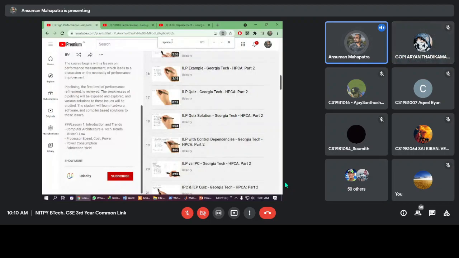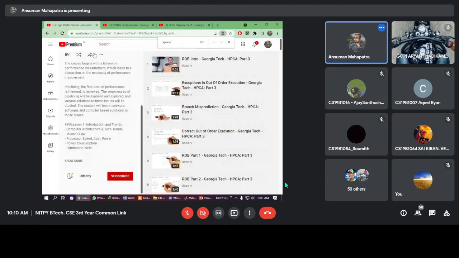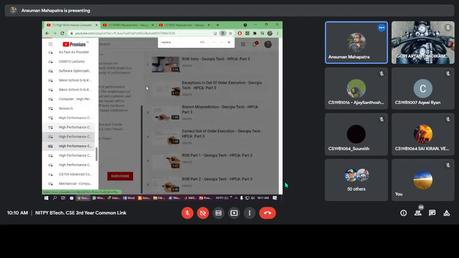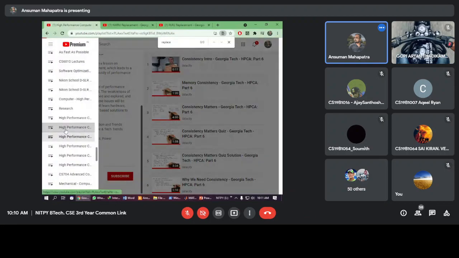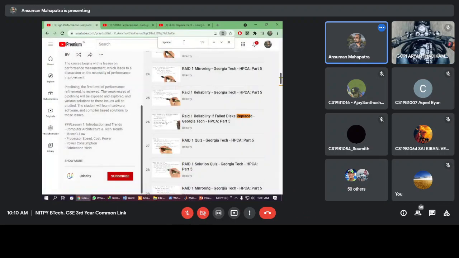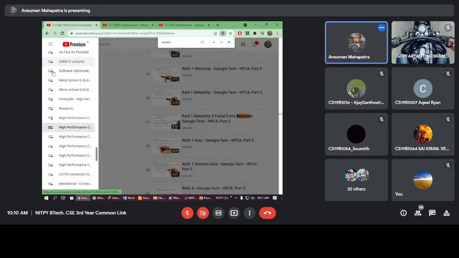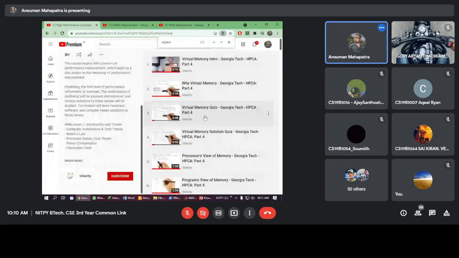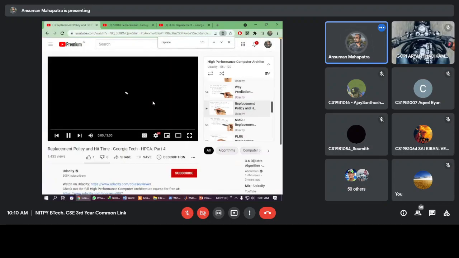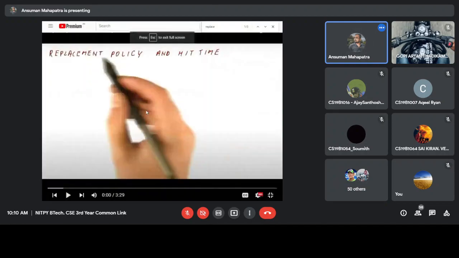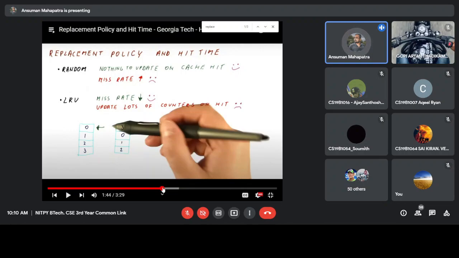This is related to storage. Okay, here we will see replacement policy, the LRU algorithm.